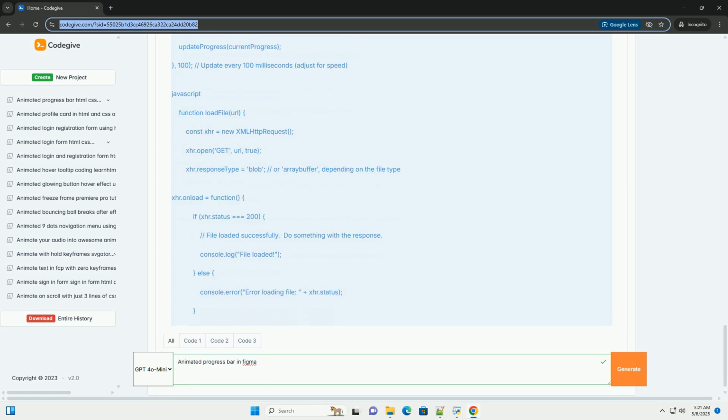Position: relative is important for correctly positioning the text label. Indicator styling applies the progress color, height, initial width of 0%, rounded corners, and the transition property. The transition property is the key to the animation. Width 0.5s ease means that the width of the indicator will change over 0.5 seconds using an ease timing function, which provides a smooth start and end to the animation.